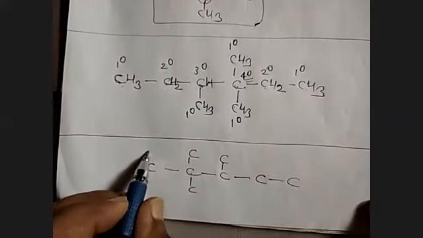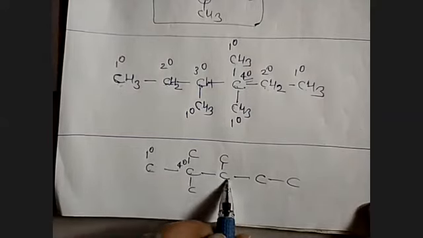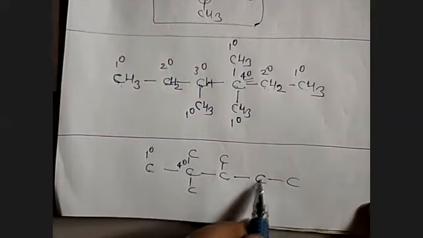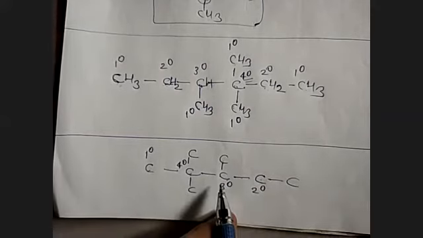From this structure, we can make out, see, the first carbon atom is attached to only one carbon atom. So this carbon atom is called primary. This carbon atom has got 1, 2, 3, so this carbon atom is called quaternary. This carbon atom has got 1, 2, and 3, so this is called tertiary. This carbon atom, one on the left, one on the right, so this can be called secondary. And this carbon atom has got only one on the left, so this can be called primary.